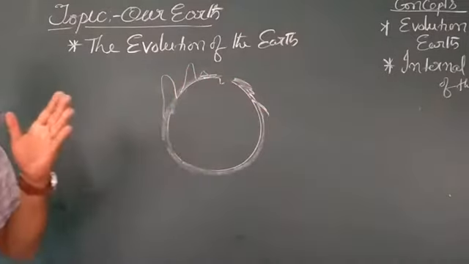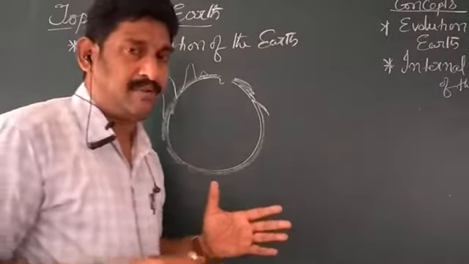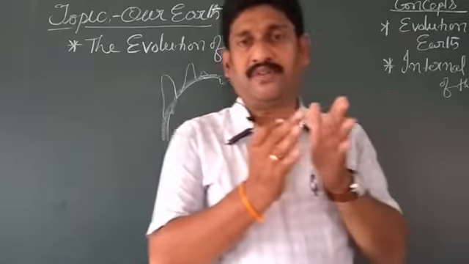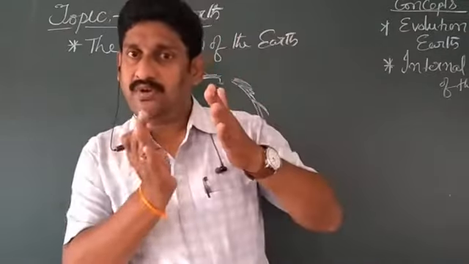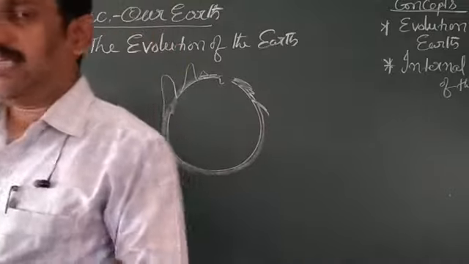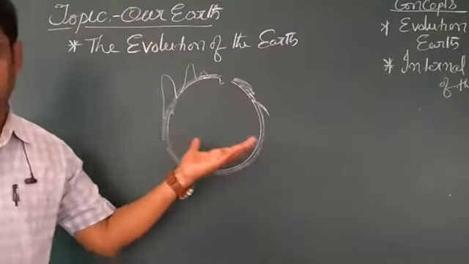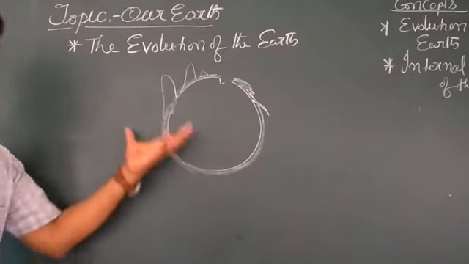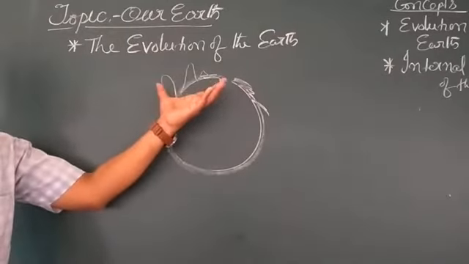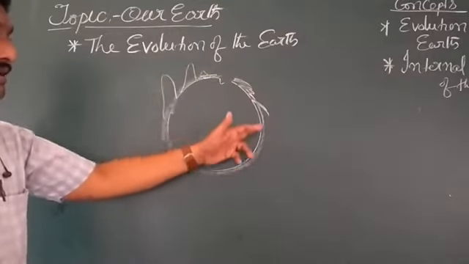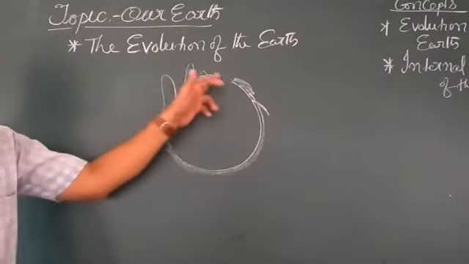What we are going to discuss mainly in this topic is the changes in the formation of the earth from one stage to another. So the size of the earth increased, and the earth was so hot, with a molten stage, which means a hot liquid stage on the surface of the earth.